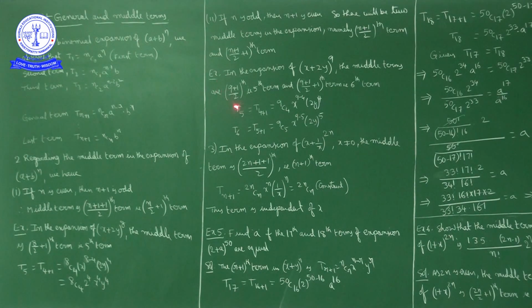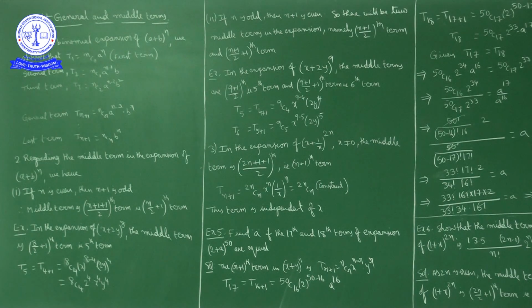Okay, so T5 is nothing but T(4 plus 1), general term form T(r plus 1). So r is how much? 4. n is how much here? 9. a is x, b is 2y. So what do we get? T(4 plus 1) is nC4 x power n minus r into y power r, nothing but 9C4 x power 9 minus 4, 5, into (2y) power 4. Similarly the next term T6 is nothing but T(5 plus 1), 9C5 x power 9 minus 5 into (2y) power 5.